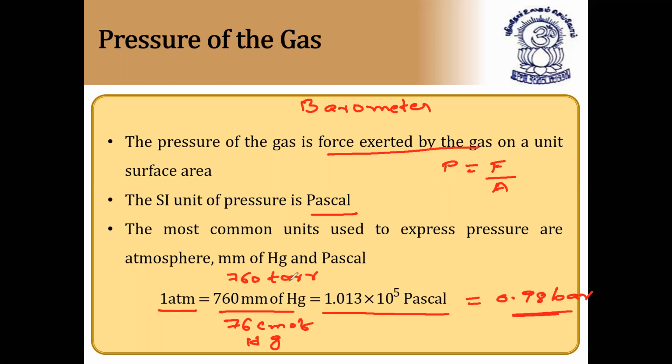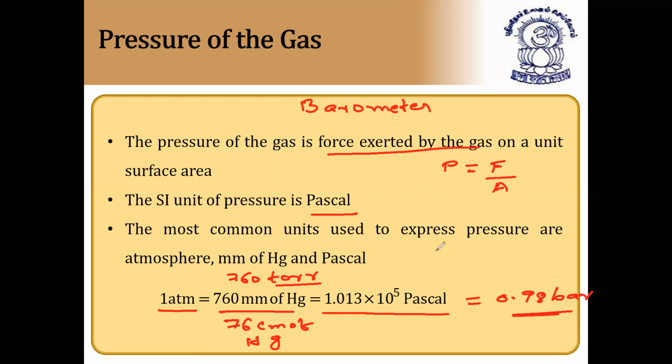Some more units of pressure. 1 torr is equal to 1 mm, or 1 by 10 centimeters. So 760 torr or 76 centimeters, which is equal to 1.013 × 10 to the power 5 pascals, which can also be equal to 0.98 bars. So these are the various units of pressure.